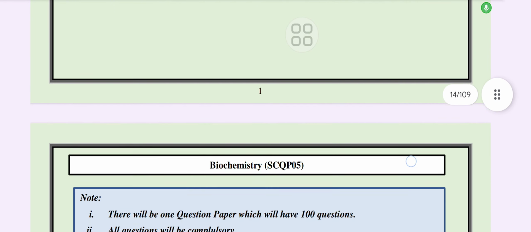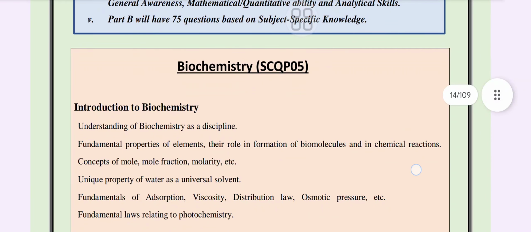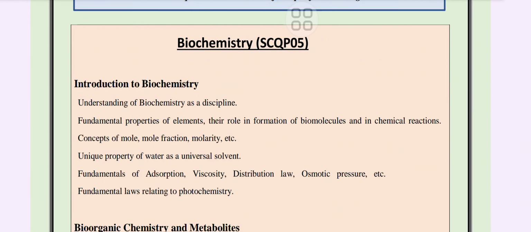For biochemistry, obviously this will be 100 questions. All questions will have that pattern, part A and part B. Introduction to biochemistry, consisting of understanding of biochemistry as a discipline, fundamental property of element, their role in formation of biomolecule and in chemical reactions, concept of mole fraction, very easy, molarity, like you have seen 1 mole how much,